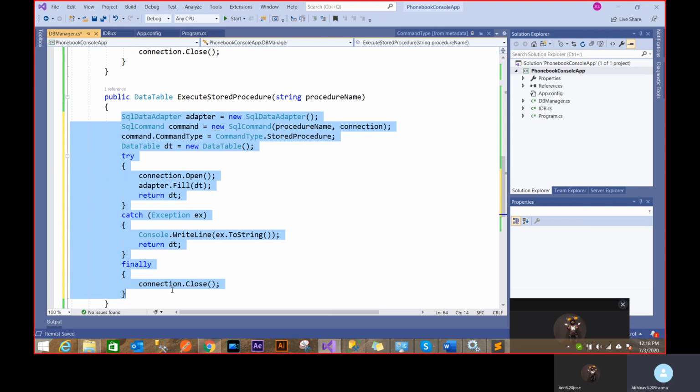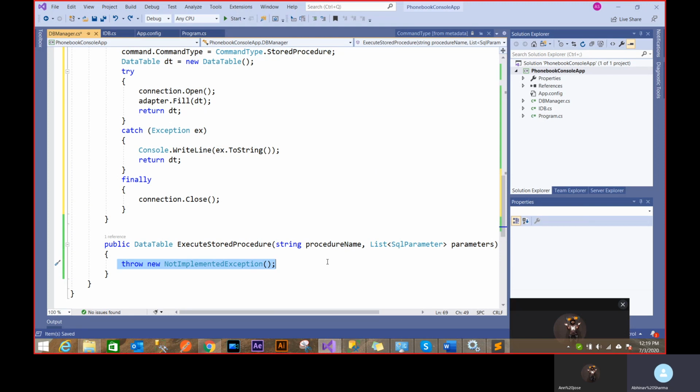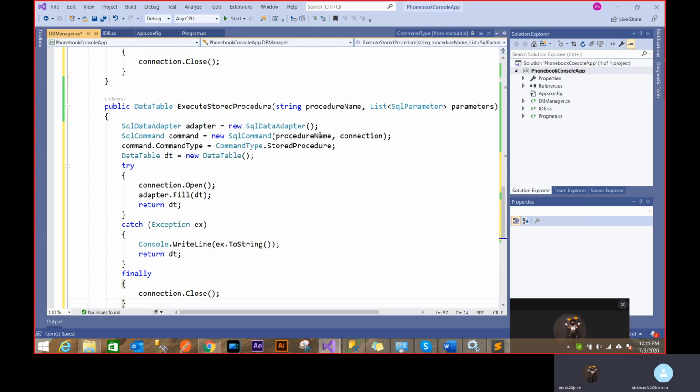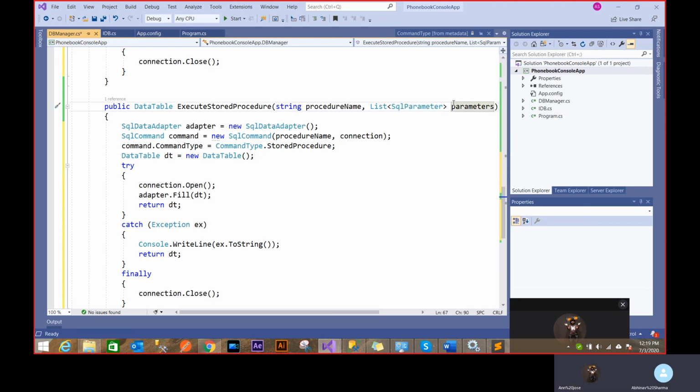Now in the third case, it's a little bit tricky because now we have a parameter thing. So I did a very fast and neat way, because I don't know what @userID is, right? I will never know the parameter's name. So I can't make this function generic enough to have that parameter name automatically. So what I do is I ask for those parameter names in that particular format which I want in a list. So this is a list which takes SqlParameter objects only. And I take the list from outside. You give me the list and I'll add it.